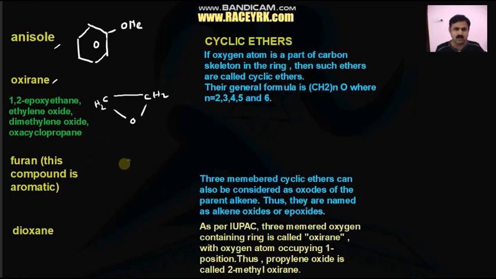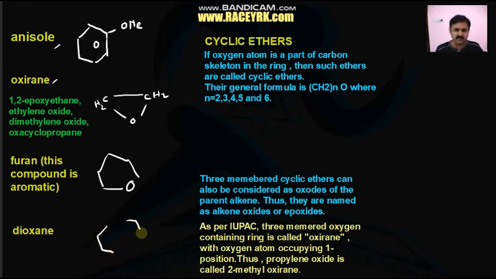Another one, furan. What is furan? This is also a cyclic ether in which oxygen is one of the bridged atoms in a 5-membered ring. 1, 2, 3, 4. Oxygen is the bridging atom here.